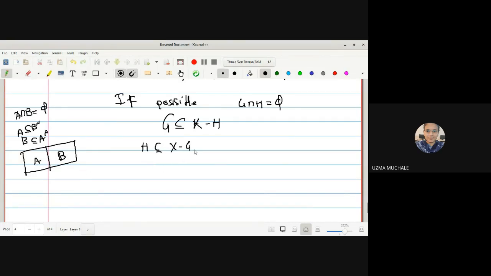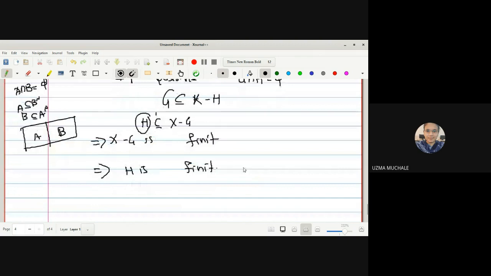Okay, what is the result we have found? X minus G is a finite set. Why is it a finite set? Because if G is a member of tau, its complement is a finite set. Right? If X minus G is a finite set, H is a subset of it. So obviously H is also a finite set. Right? If H is a finite set, and we have selected G and H to be members of tau, H is a member of tau as well as a finite set. Okay, there are two conditions on H. It is a member of tau as well as it is a finite set.